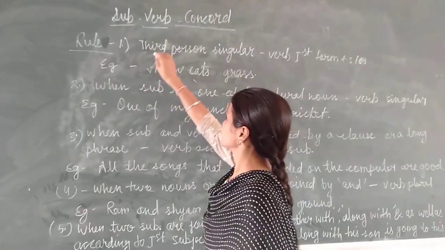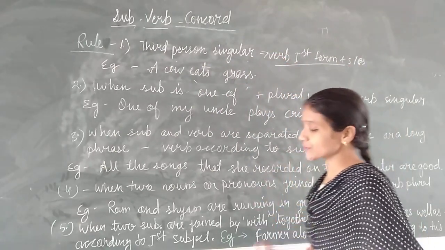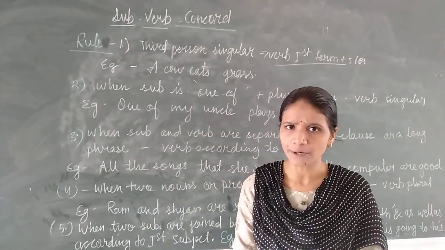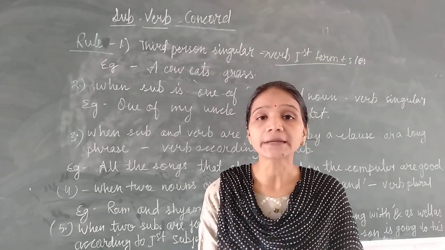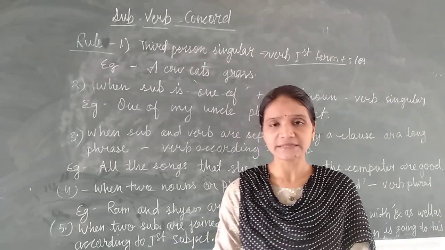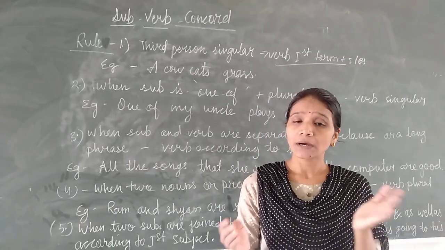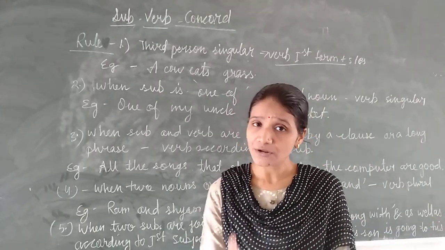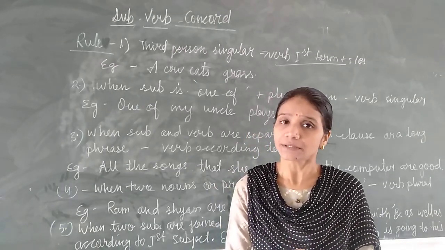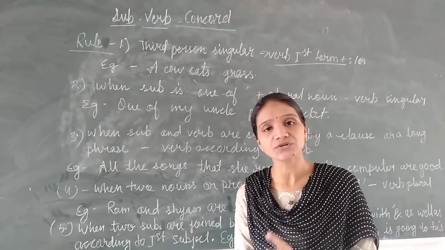Rule number 1: third person singular, then we will use verb first form plus s or es. See, here very shortly I have written, but tenses we have already completed. You also know in present simple tense we are using first form in all types of sentences, whether it's affirmative, negative, interrogative, imperative, etc. We are always using first form. But when we have a subject he, she, it, name or third person singular, the verb should be used first form plus s or es.